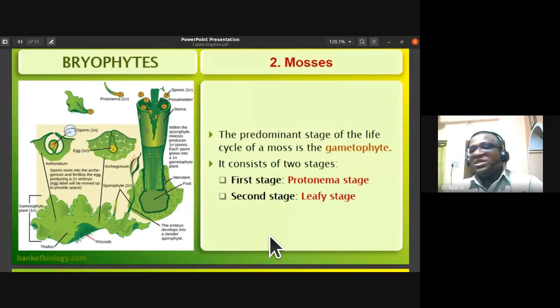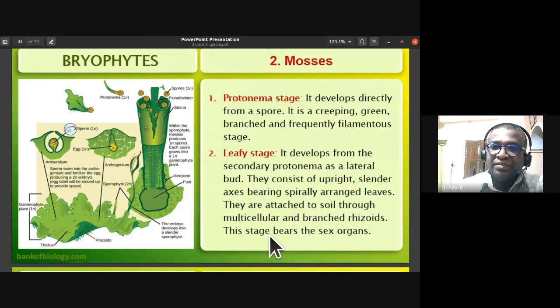Mosses: the predominant stage of the life cycle of a moss is the gametophyte. It consists of two stages. The first stage is the protonema stage, the second stage is the leafy stage. The protonema stage, you can notice here, develops directly from a spore. It is a creeping, green, branched and subsequently filamentous stage. So this is the protonema stage.